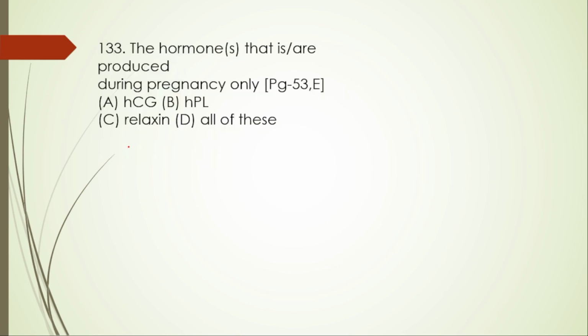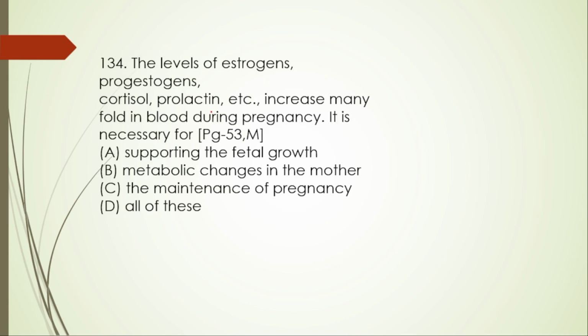Okay. Next, 133. The hormone that is produced during pregnancy only: HCG, HPL, relaxin, all of these are correct. 134. The levels of estrogen, progesterone, cortisol, prolactin, etc. increase many folds in the blood during pregnancy. It is necessary for supporting fetal growth, right? Metabolic changes in the mother, right? And maintenance of the pregnancy, right? So all of these are right.